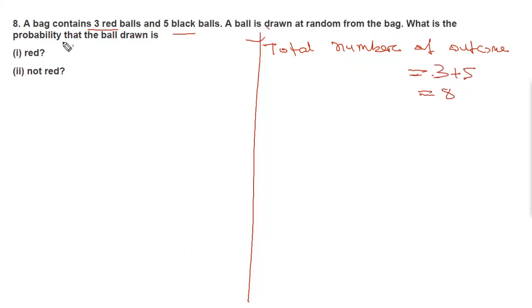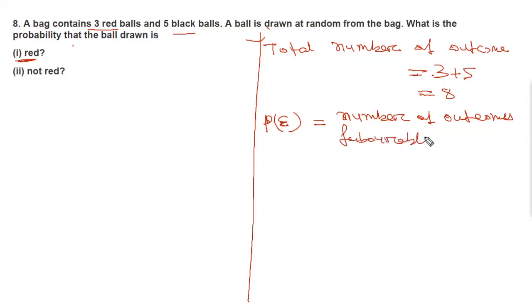What is the probability that the ball drawn is red? Before writing part I, we write the formula, always write the formula. P of E equals number of outcomes favorable to E divided by number of all possible outcomes.